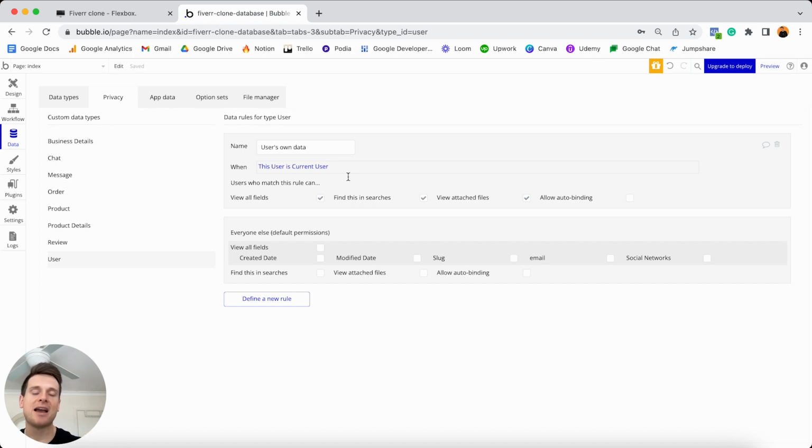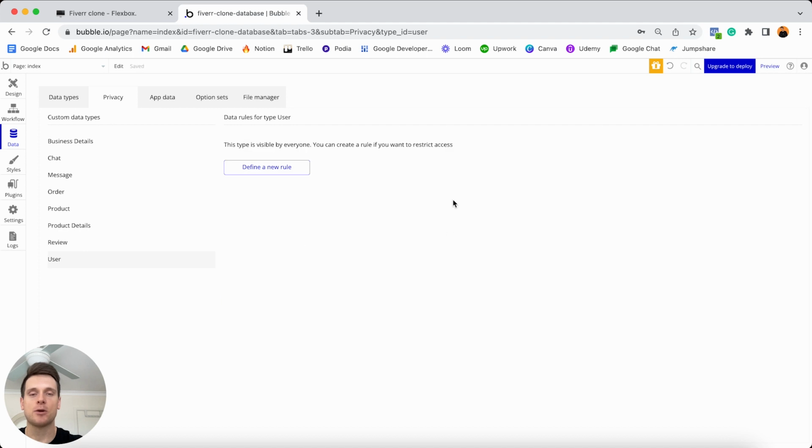And this privacy rule is actually not something we want within our app today. So essentially, this privacy rule just says that users are only able to see data that they create. Now, while that might be helpful for things like internal tools, when it comes to creating a marketplace, if I was to list a product as a service, I want as many people as possible to see that. I don't want to be the only person who can view that. So what we're actually going to do is delete this privacy setting. We don't want it. So we're going to head to our trash can icon, click the delete option, and then we can get rid of that.